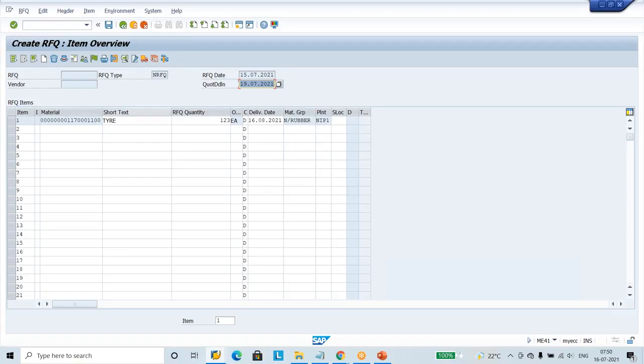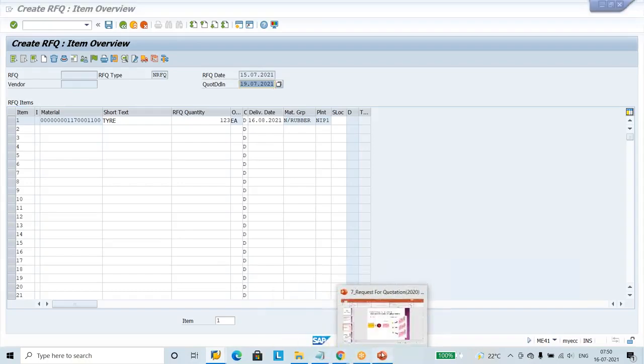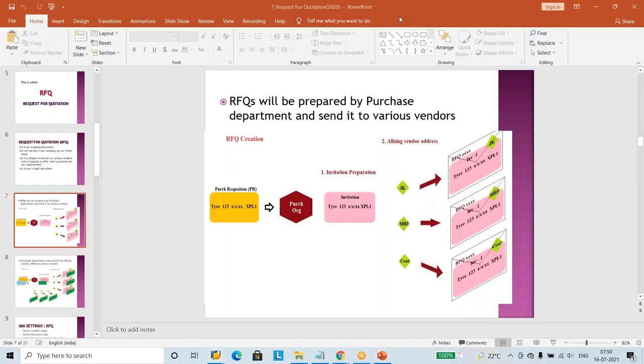Did I type tire? Did I type each? Did I type material group? No. Relevant information. This is the way we are retyping the information from the purchase requisition details, item overview screen. These details we are retyping and entering. This is called preparation of a base letter or invitation letter.